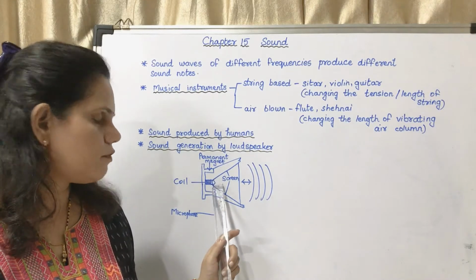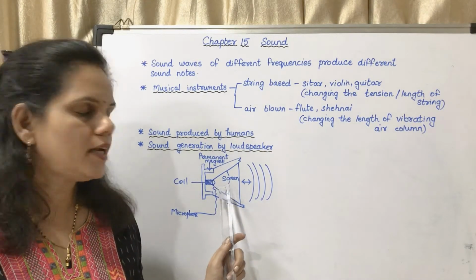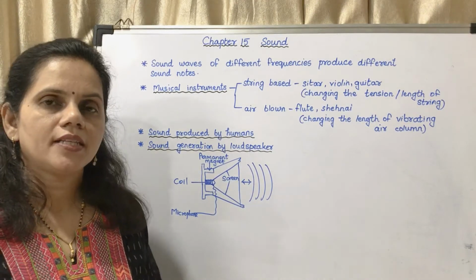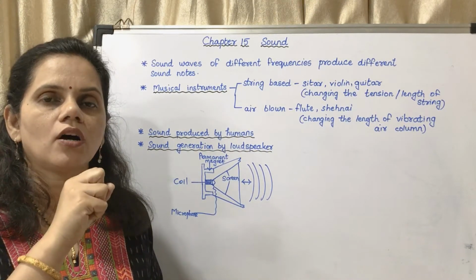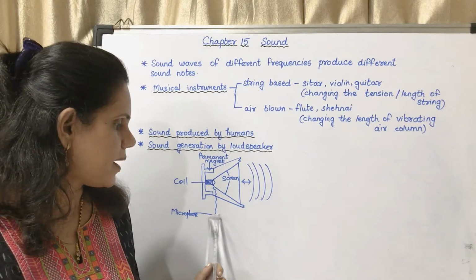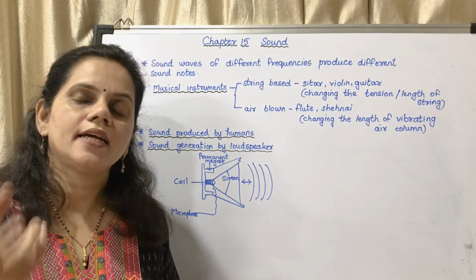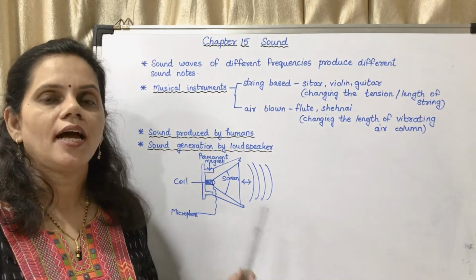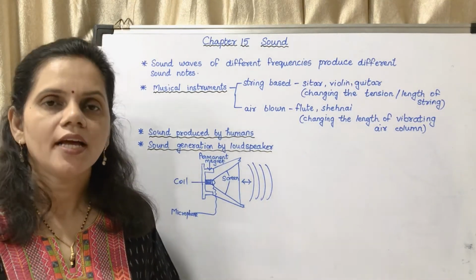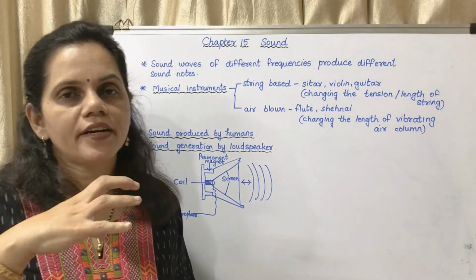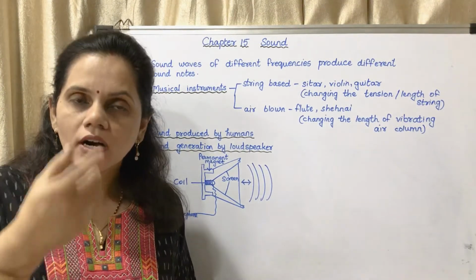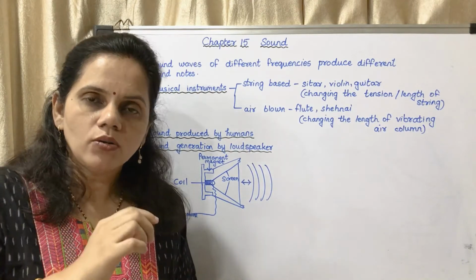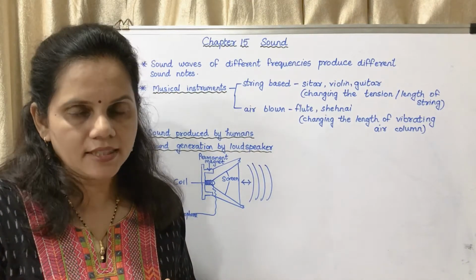That coil will move backward and forward, and according to that it is connected to the screen. The screen will move according to the supply which is coming, and the electricity depends upon the sound which is produced at the microphone end. When we are producing different frequencies, according to that frequency, the sound is getting converted into electrical energy.